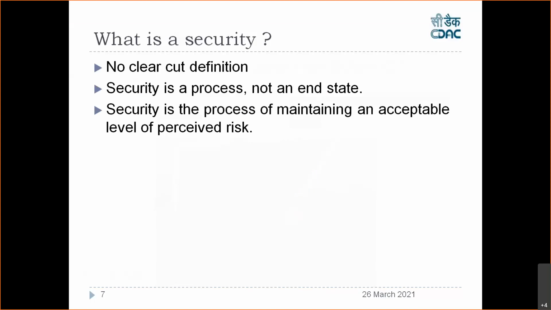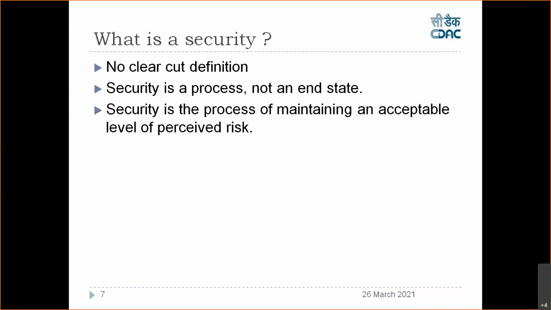But you cannot say it is 100% secure. Right? Nothing is 100% secure in this world. So tomorrow we may get new bugs in Windows 10. Using those bugs, the hackers can come inside your system and then try to get some information. So it's a continuous process.